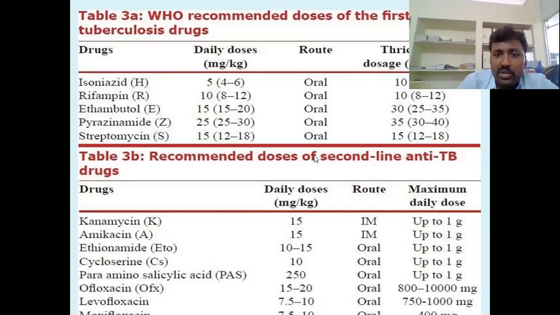Next, recommended doses of second line anti-tuberculosis drugs. These are kanamycin, ethionamide, thiacetazone, cycloserine, para-aminosalicylic acid, ofloxacin and levofloxacin, and we can give all these drugs. Some are intramuscular, some oral, but up to 1 gram we can give. Depending upon these doses, we treat the patient if they are not cured by the first line drugs.